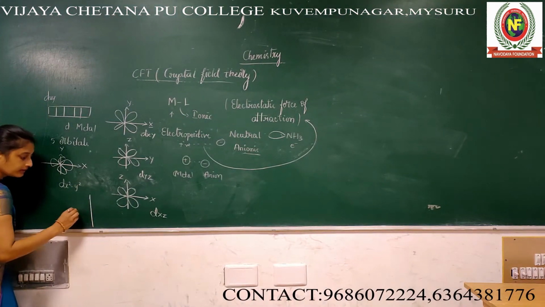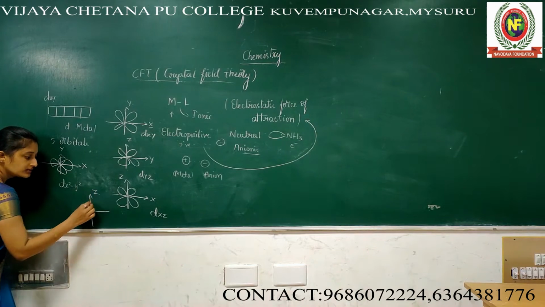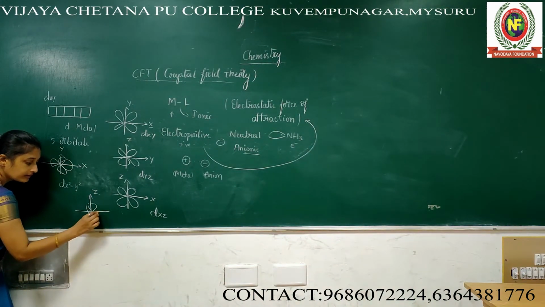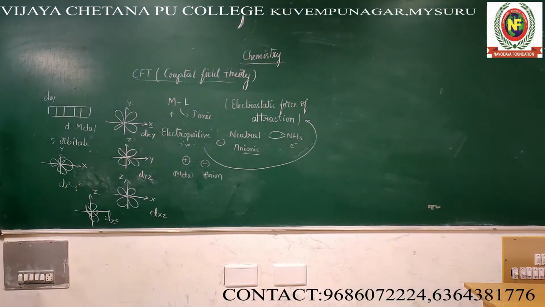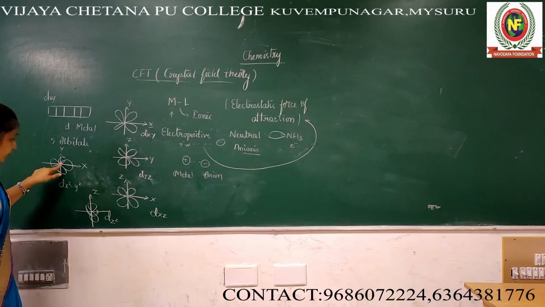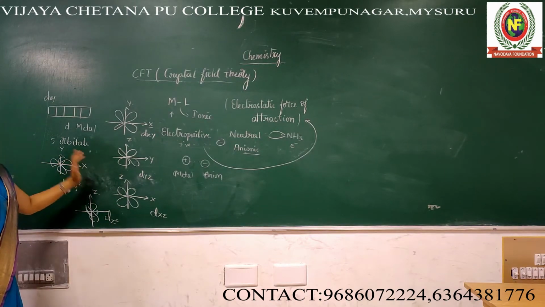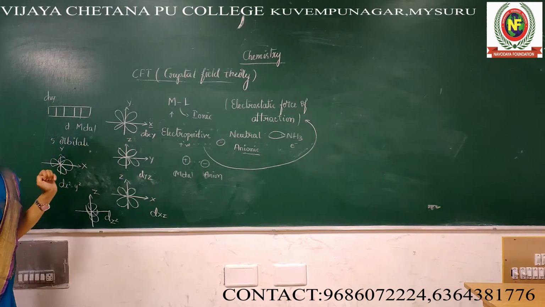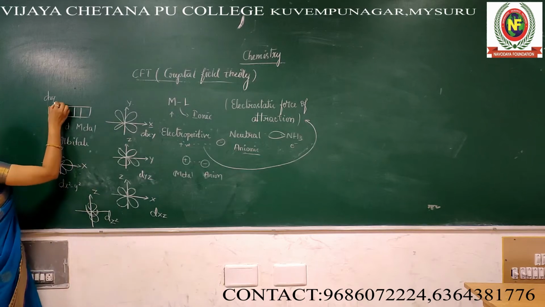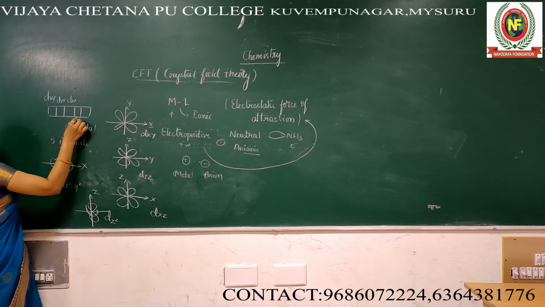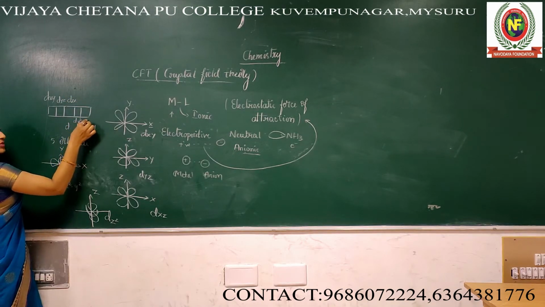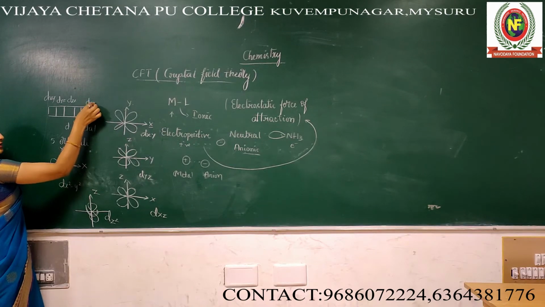And only on the z-axis, we call it dz square. Is it clear? 1, 2, 3, 4, 5: the spatial orientation of the 5 orbitals: dxy, dyz, dzx, dx square minus y square, dz square.